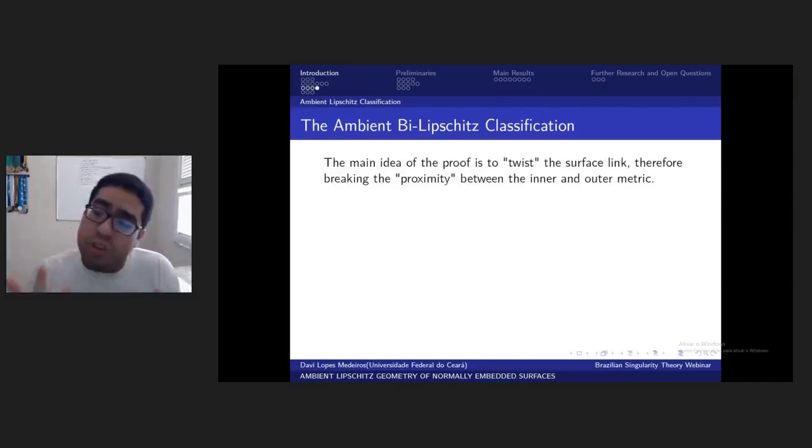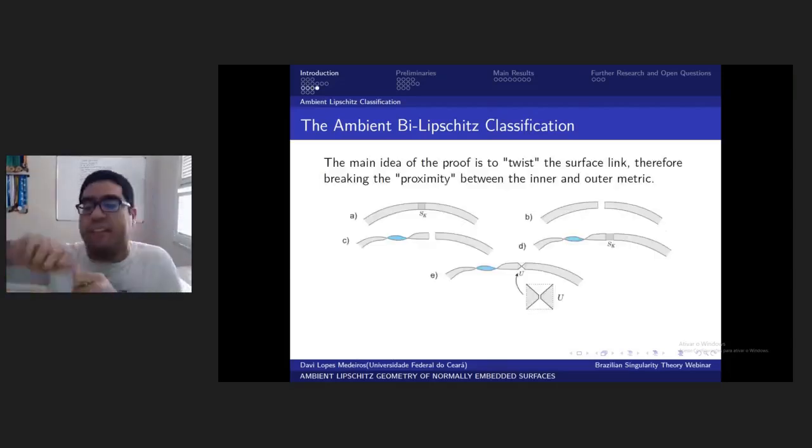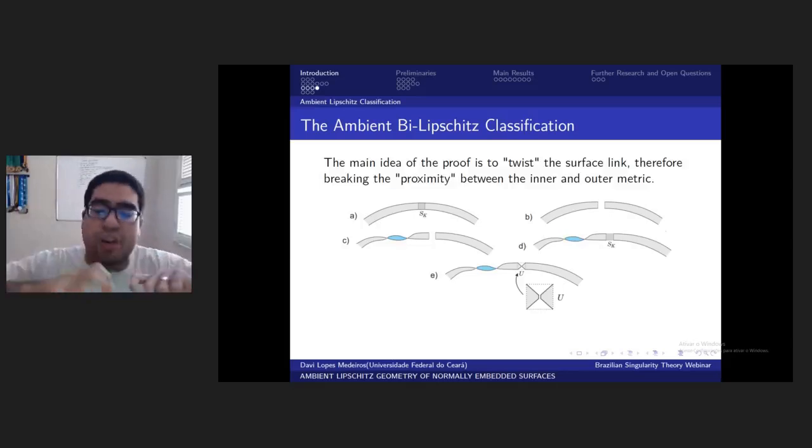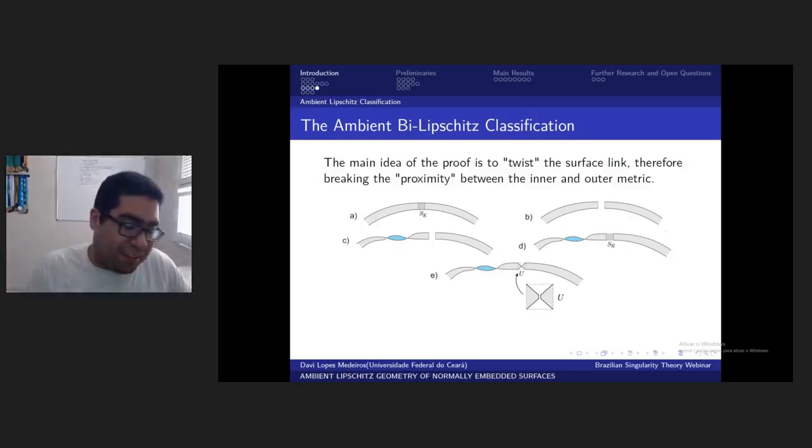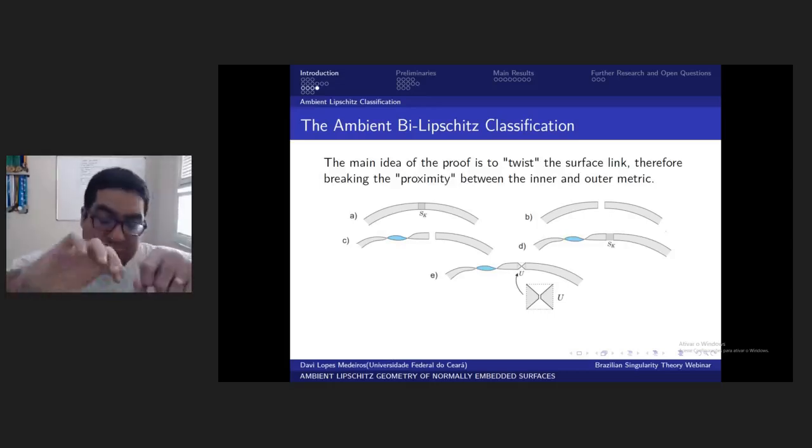But to give an idea of what's happening here, the main idea is to twist the surface. You can twist the link because you are in R^4, so the link is in a three-dimensional space. That freedom allows you to control the contact orders and to choose wherever you want to deform these, preserving the ambient topological structure as well as its outer bi-Lipschitz structure. But this twist move alters the ambient Lipschitz structure, and it is a very nice work.